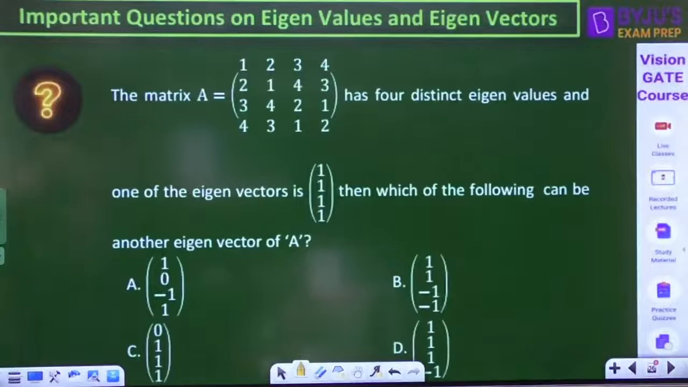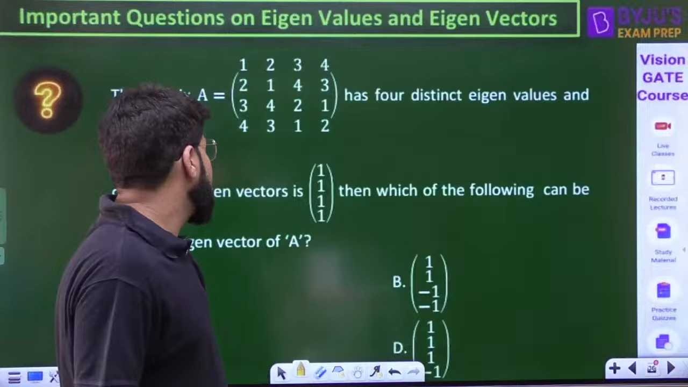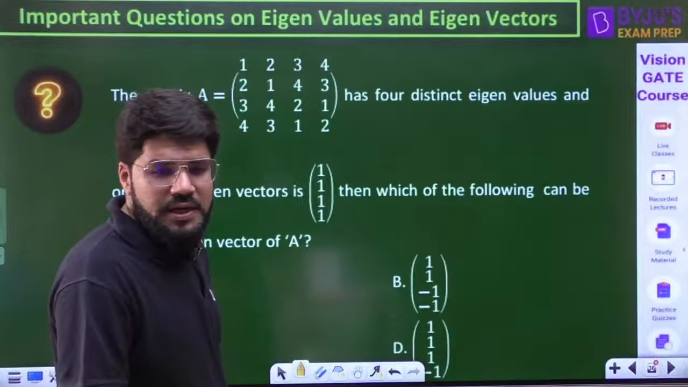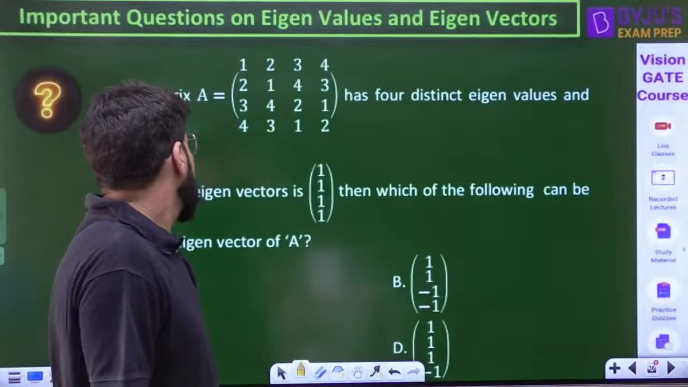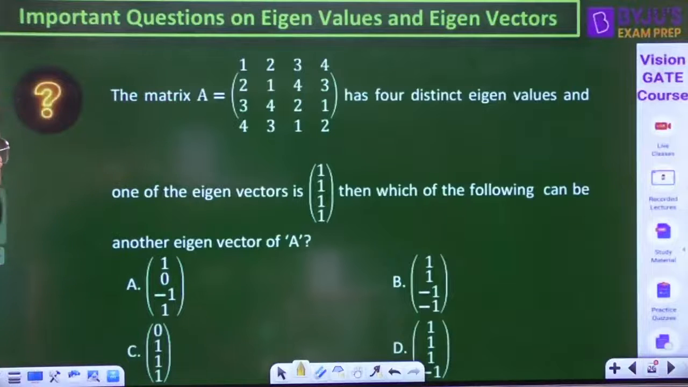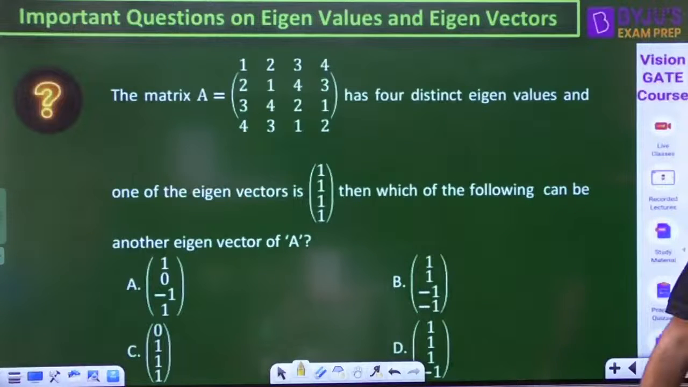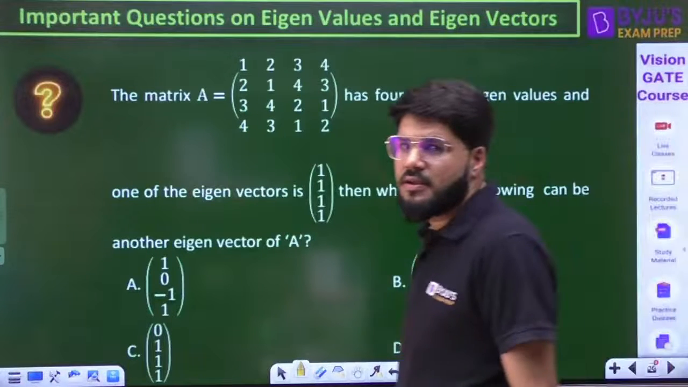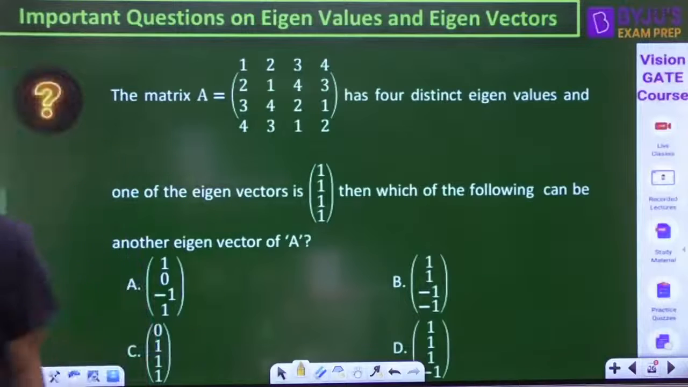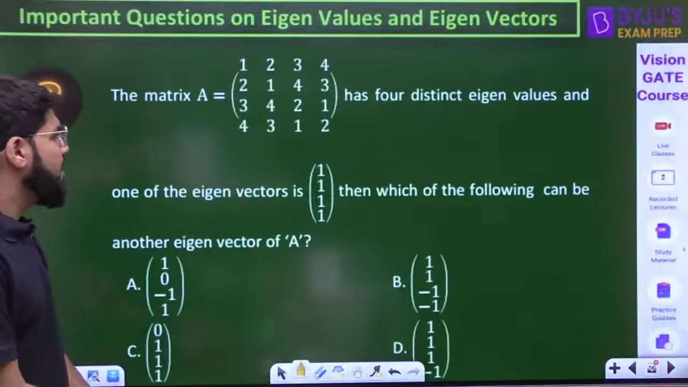The matrix A has 4 distinct eigenvalues and one of the eigenvectors is given to you. Then which one of the following can also be another eigenvector? Related to eigenvectors only.